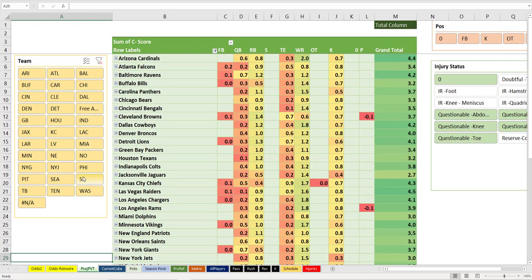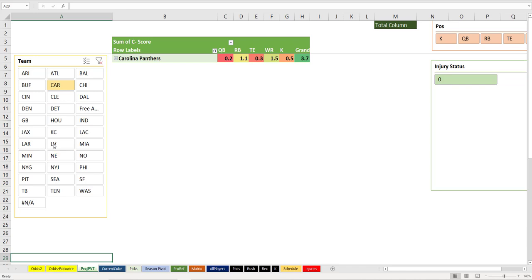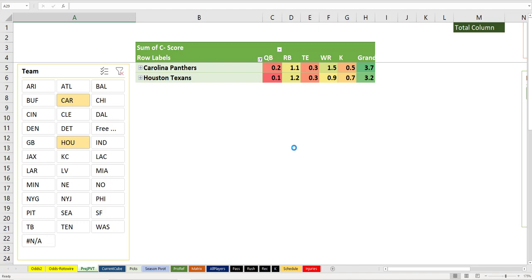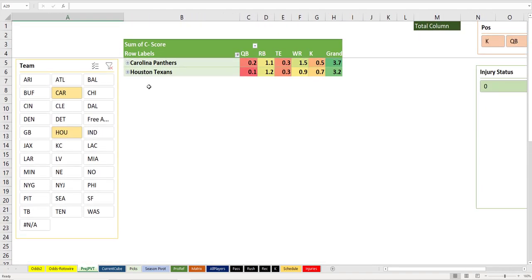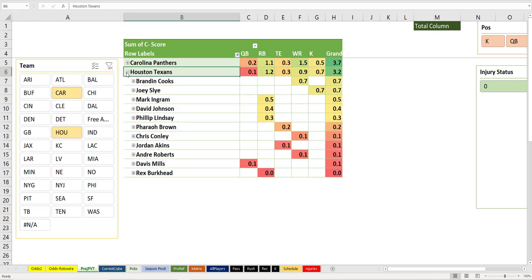And some additional analysis that you can do in the file is you have the Proj pivot sheet, which stands for projection pivot, which is projection of points and stats. This game is Carolina and Houston. Well, here's what the matchup looks like with people that are playing with questionable injuries included. So if we open up Houston, we will see that quarterback, Tyrod Taylor, is not here on Houston.